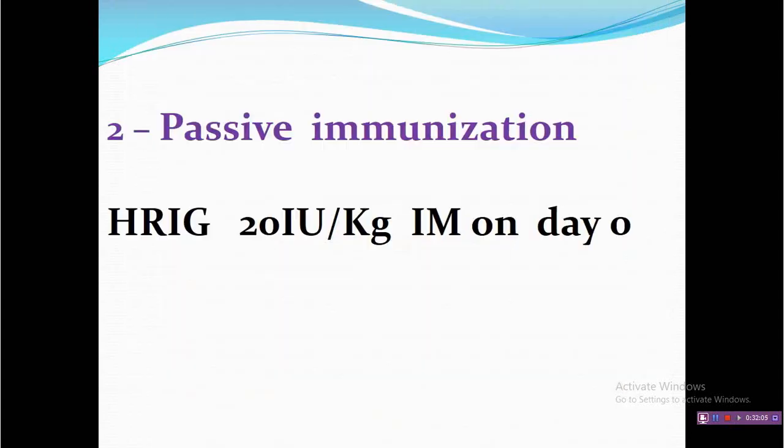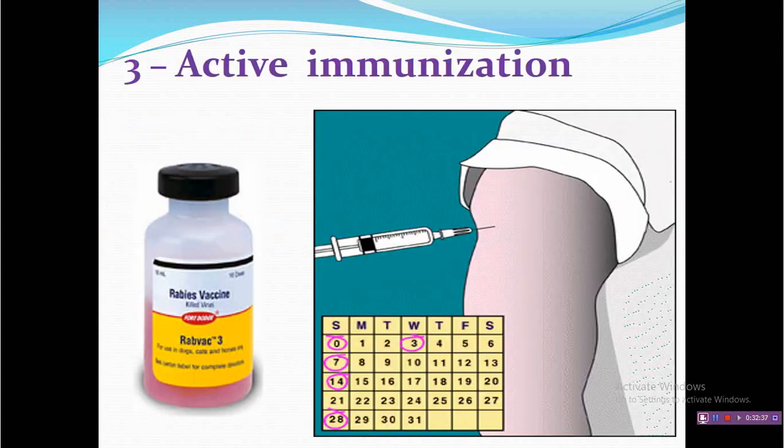Passive immunization: I have talked about how there are two types of rabies immunoglobulins available in the market. One is known as H-RIG, that is human based RIG, and the second is E-RIG, that is equine based rabies immunoglobulin, which need to be given in category 3. There are guidelines available by ICMR that there must be a local infiltration in the wound in such a way that it will cover 100% of the surface area of your wound.